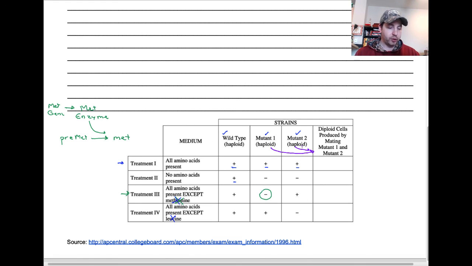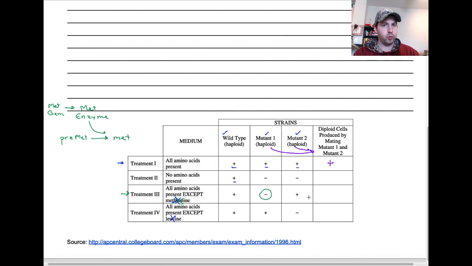Now, if we go back to treatment 1, this should be the easiest one. If we gave all the individual ones all the amino acids and they could grow, having access to both genomes or both sets of genes should produce growth. If we look, and I'm going to skip treatment 2 for a second and go down to 3, we knew that when that mutation affected the gene from making the methionine enzyme, mutant 2 can still grow.